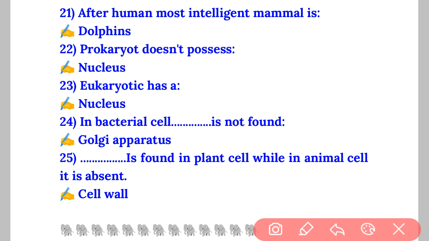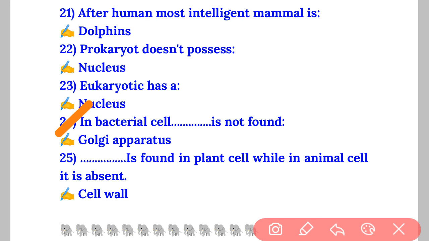Going to question number 23: eukaryotic has a dash. Eukaryotic means having a well-developed nucleus, a true nucleus is present. So the answer is nucleus. Question number 24: in bacteria cell, dash is not found. One cell organelle, the Golgi apparatus, is not present in the bacteria cell. Remember this question, question number 24. The answer is Golgi apparatus.